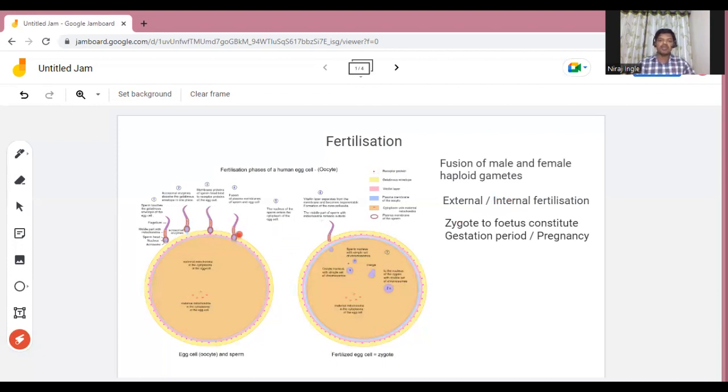After fertilization, the zygote, the diploid cell, is produced. This zygote undergoes rapid mitotic division and forms the fetus. This formation of the fetus from the zygote constitutes the gestation period. In human beings, this gestation period is about 9 months, and it is also called pregnancy. All the events occurring after fertilization, we have to learn one by one.